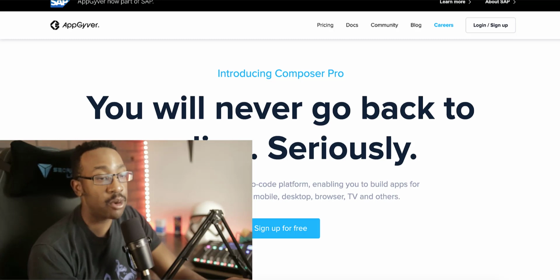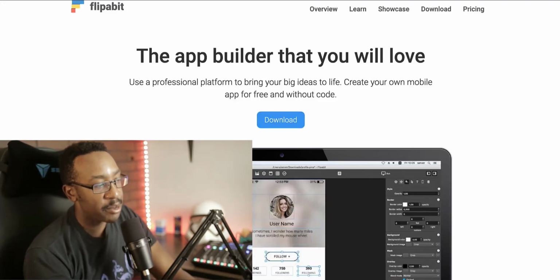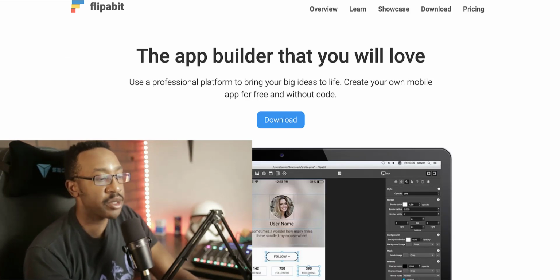AppGyver is a no-code platform where you can create mobile apps, desktop, browser, and TV apps. Flipabit is a professional platform where you can create mobile apps for free without needing to code.